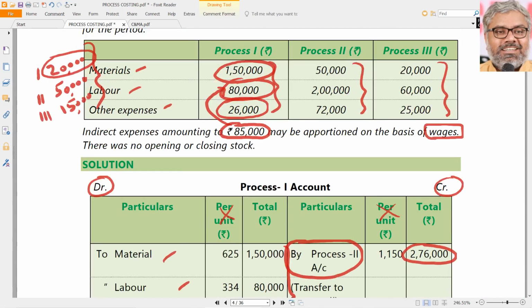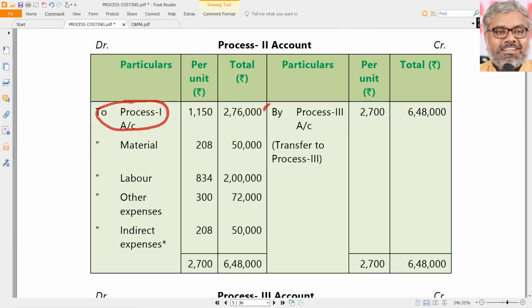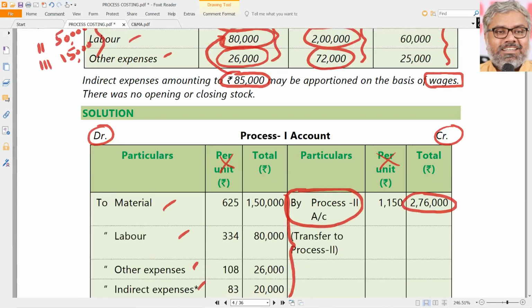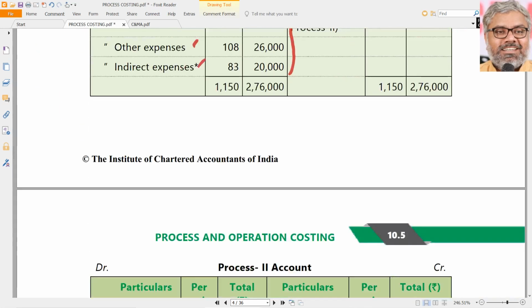Once again, material 50, labor 2 lakhs, and other expenses 72. Debit them, same, copy paste: to material, to labor, to other expenses. And apportionment of indirect expenses to process 2 we already did. That came to around 50,000. Debit that also to process 2.